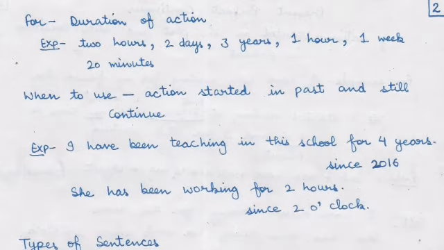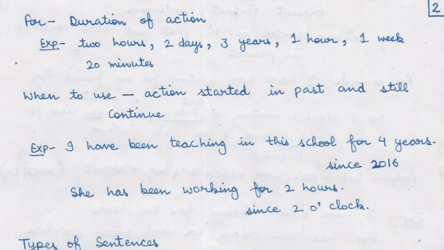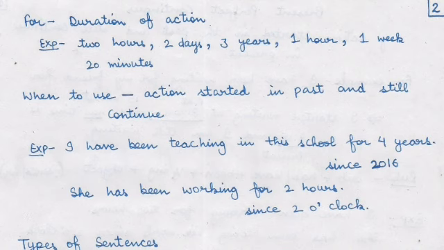Now, next is for. For we use with the duration of action, means time period of any action. For example, for 2 hours, मतलब 2 घंटे से, for 2 days, 3 years, for 1 hour, for 1 week, 20 minutes, 30 minutes. Now, once again, I will tell you when to use this tense: to describe an action which started in the past and still continues in the present.